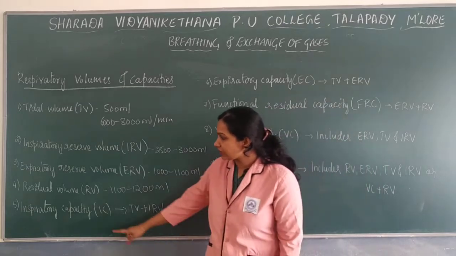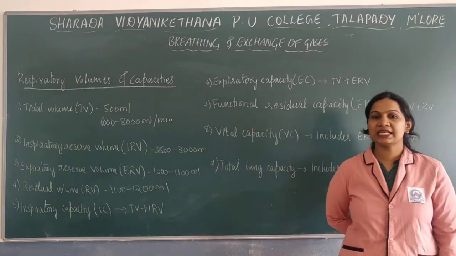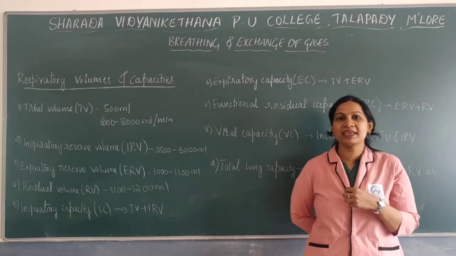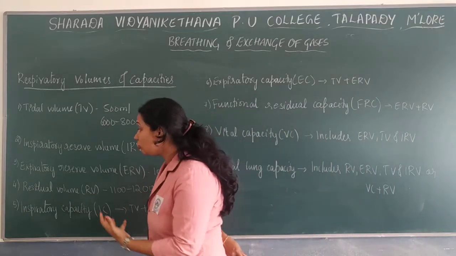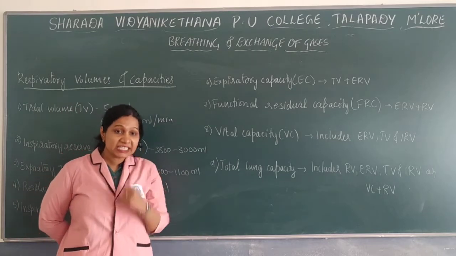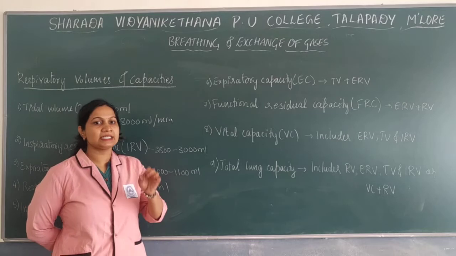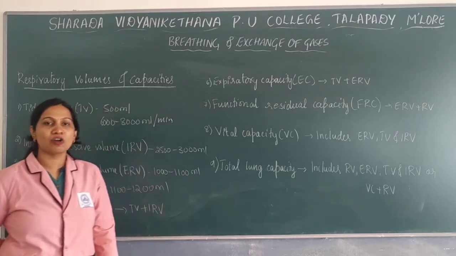Next is the inspiratory capacity, IC. It is the total volume of air a person can inspire after a normal expiration.